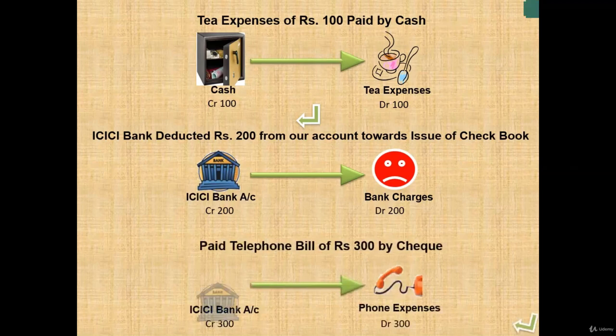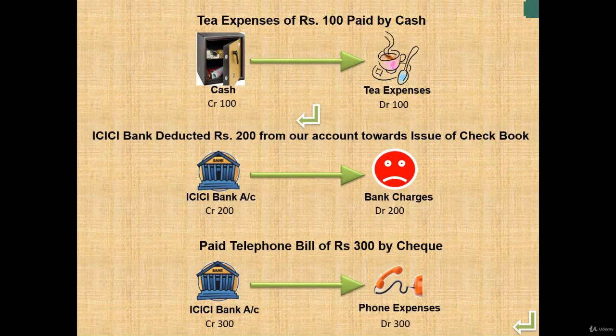Now ICICI bank account deducted rupees 200 from our account directly towards the issue of the checkbook. So they are issuing the checkbook and they are deducting the amount from our account. So my ICICI bank account is a real account. So here this is decreasing. I am crediting the ICICI bank account, and my bank charges is my expense. So as per the nominal account, we'll debit our expenses. Then the entry becomes bank charges account debit to ICICI bank account.